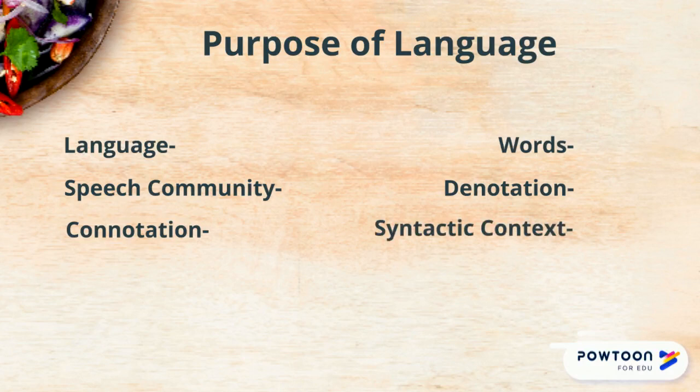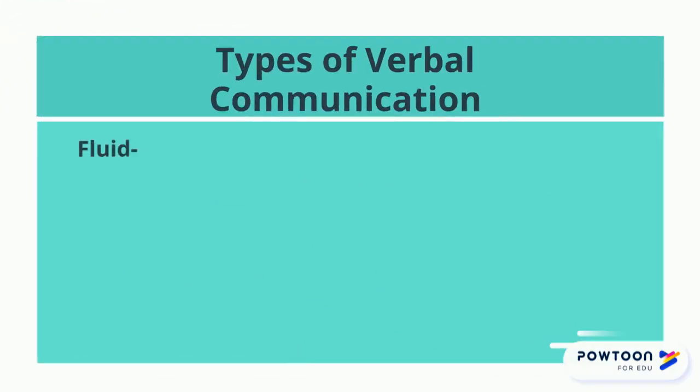Syntactic context is how and where a word is used in a sentence, and how it can affect its meaning. For example, saying it's cool outside does not mean the same as the cool new phone. To be fluid means to be able to change repeatedly, like water. This is how conversations are, able to rapidly and repeatedly change based upon the reaction of who you're speaking to.